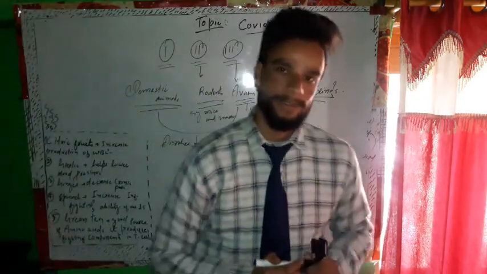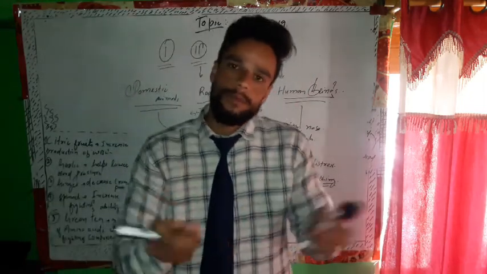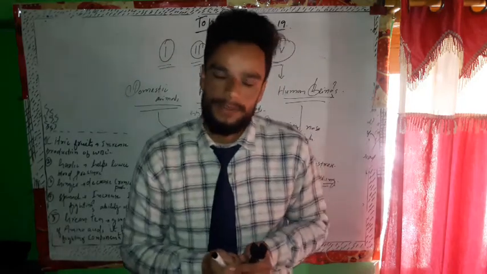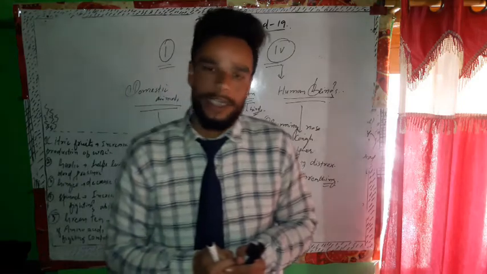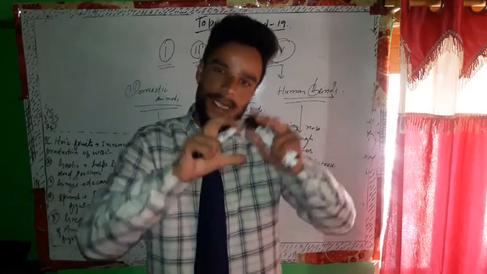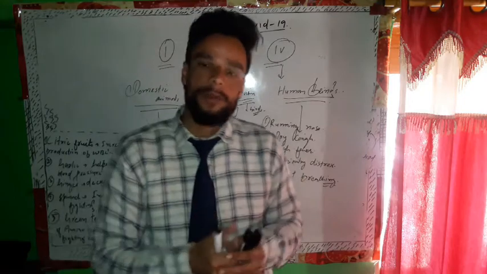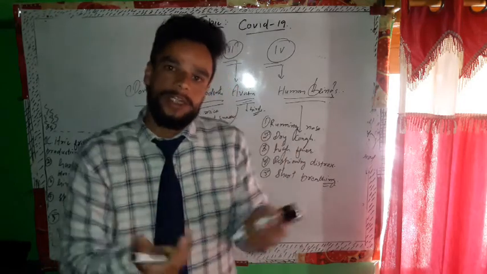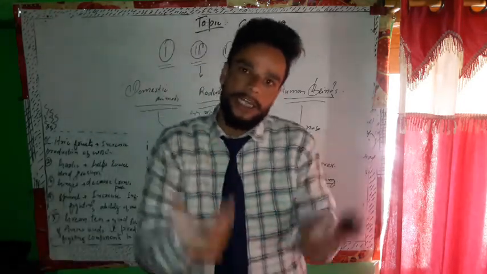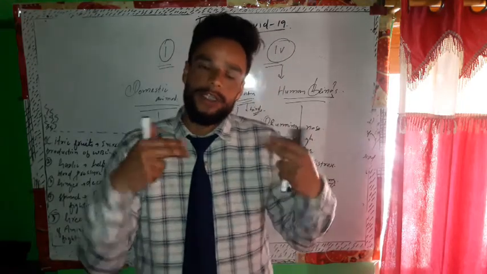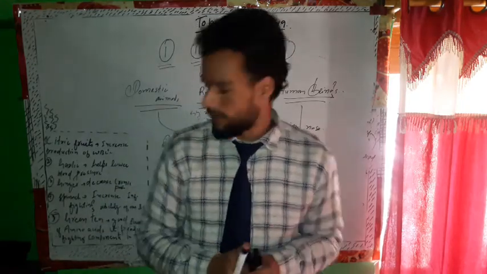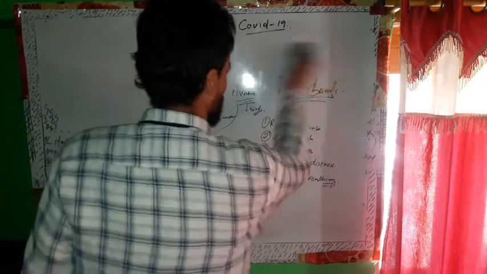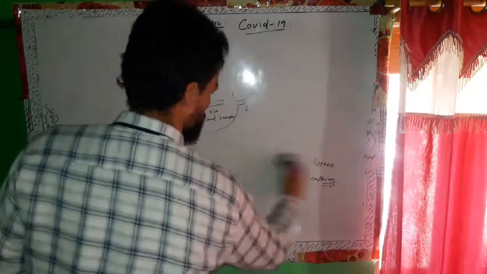But one question arises here. Most of the people are recovering from this disease, and most of the people are getting discharged from hospitals. Why? If the disease does not have any kind of vaccine, then how is it possible? Because it's all about immunity. Immunity is not my topic, but I would like to explain a little bit about immunity so that you get to know what process is happening in our body, so that patients are recovering from this dreadful disease and getting discharged from hospitals. It is because of the immune system.